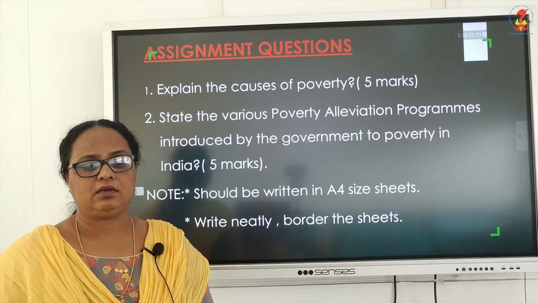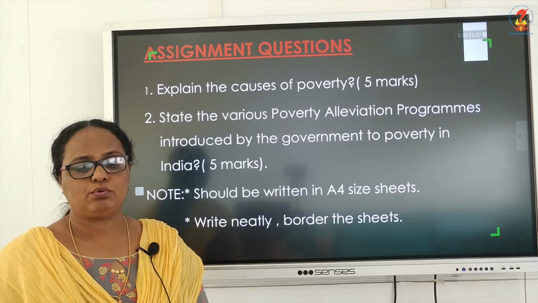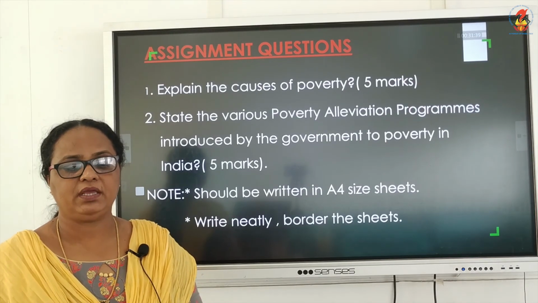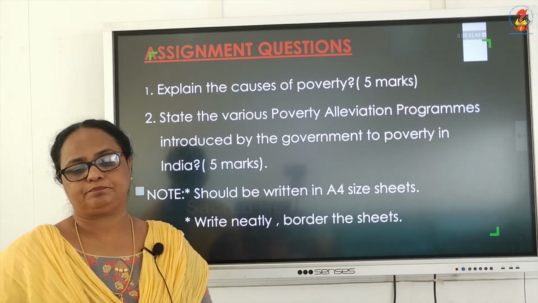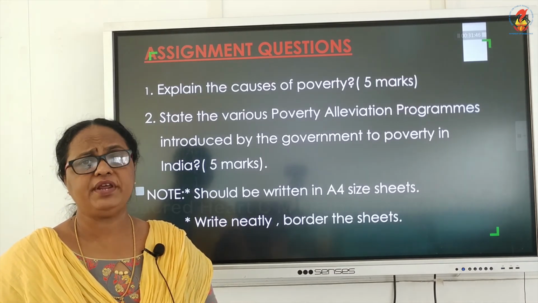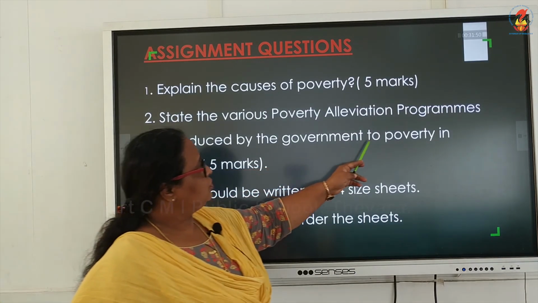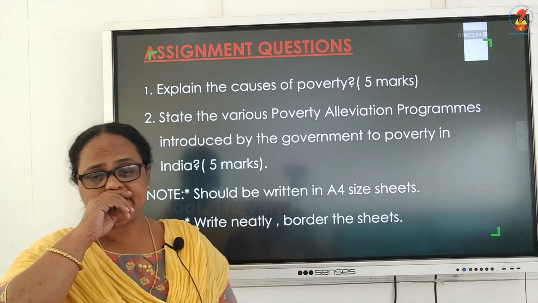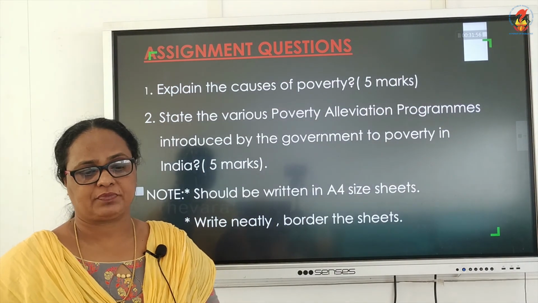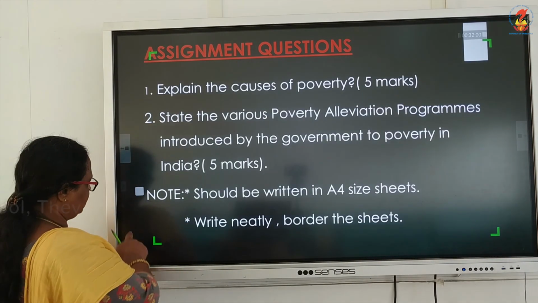And the second question is: state the various poverty alleviation programs introduced by the government to reduce poverty in India. That also carries 5 marks.